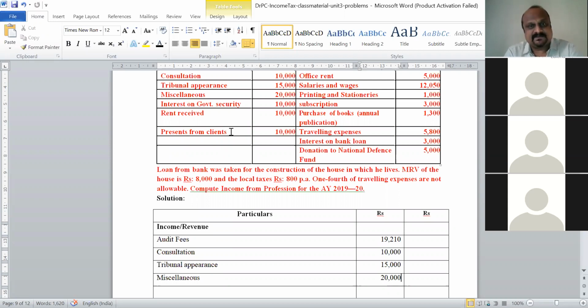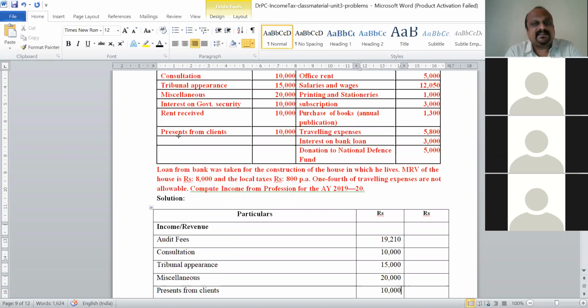So if the presents or gifts are from the clients, who are your customers, then it becomes an income. So this presents from clients here is an income. How much is this? 10,000. Yes, this is an income that can be considered on the head of PGBP.